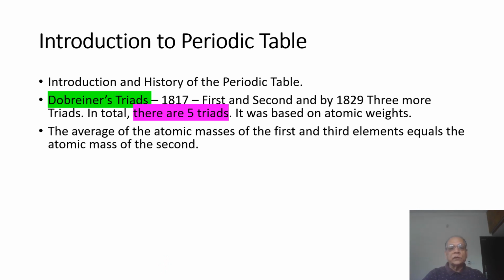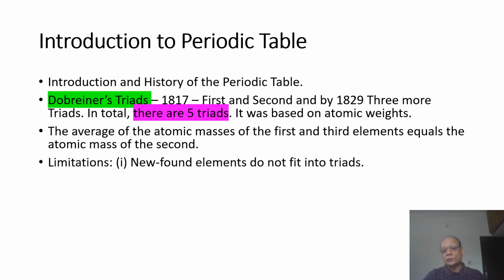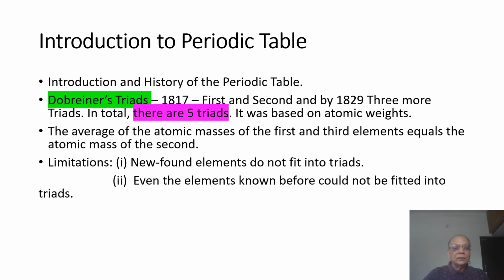So the first and the third added up together and divided by 2 would give the mass of the atom in between. This is Dobereiner's law of triads. Limitations: newfound elements do not fit into triads. Even the elements known before could not be fitted into triads.